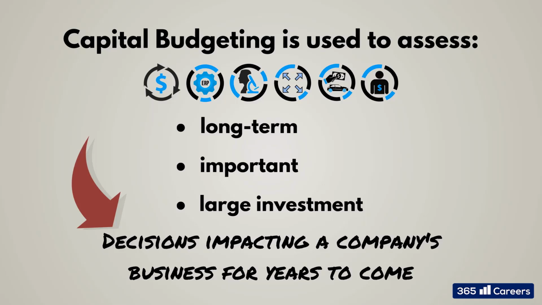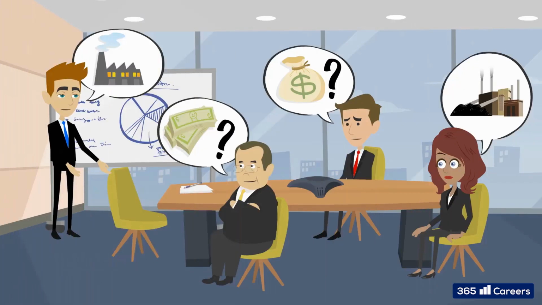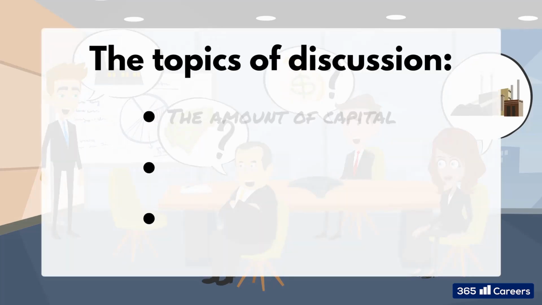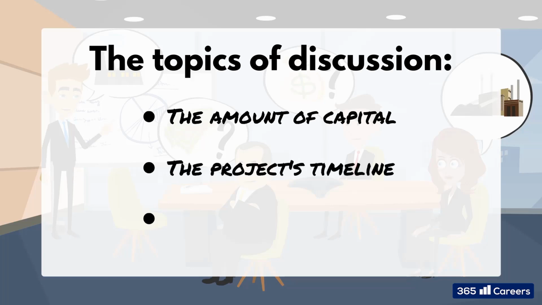Okay, great. So, capital budgeting is an assessment method we apply when we must decide on an investment for which a large amount of money and risk is involved, decisions are irreversible, and might impact our business for the years to come. Awesome! When we try to assess a project's feasibility, we must consider three main parameters: capital that will be invested, the project's timing, and the return we could expect.